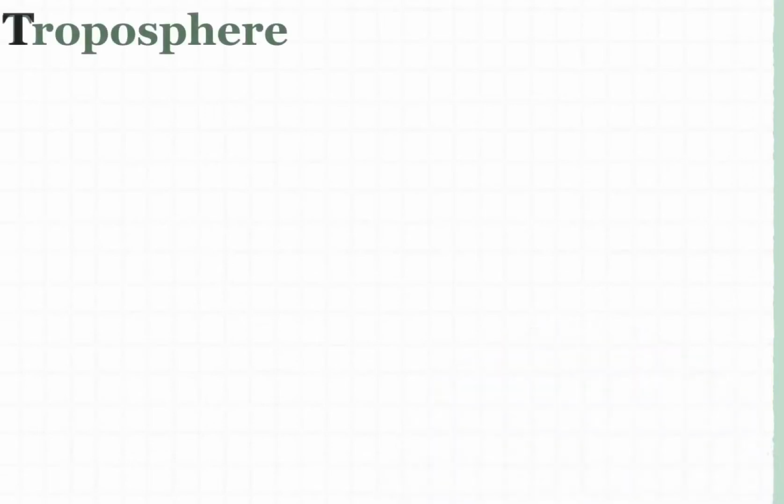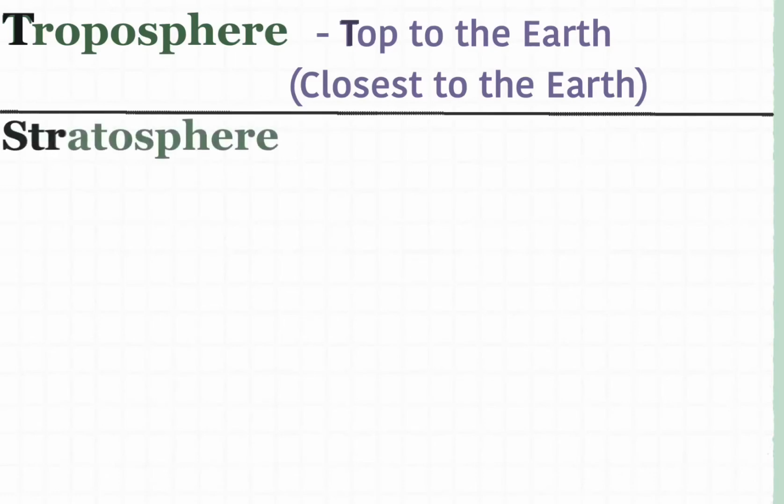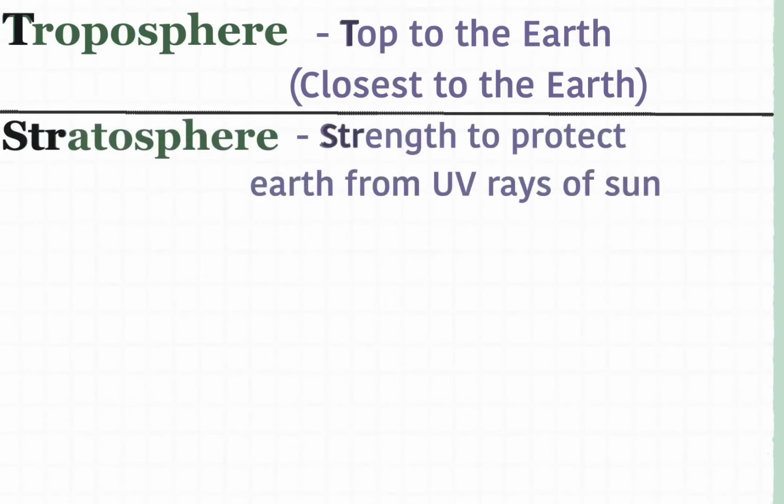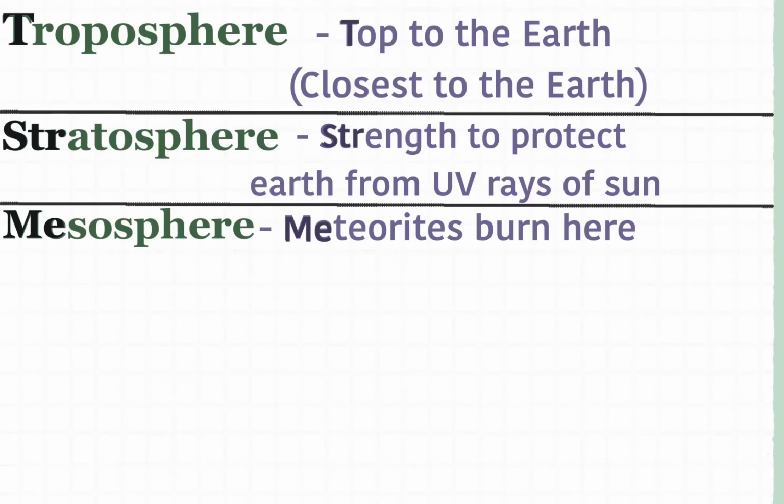Like for troposphere, you have to remember T. T means top, which means it is top to the earth, which means that it is closest to the earth. For stratosphere, STR. It means strength. It has strength to protect earth from UV rays of the sun. Who will protect it? Ozone layer. For mesosphere, you have to remember ME. ME means meteoroids. It is a protective layer wherein most meteoroids burn out.